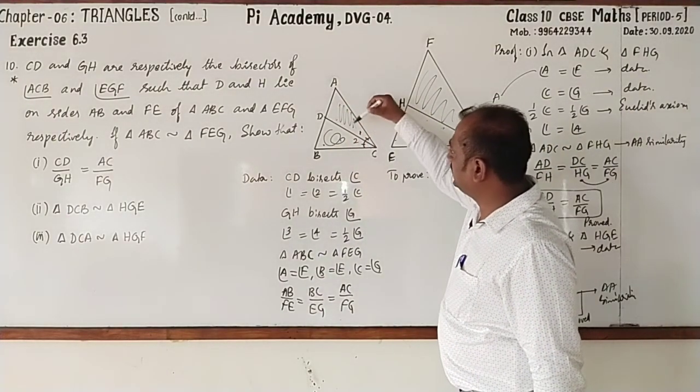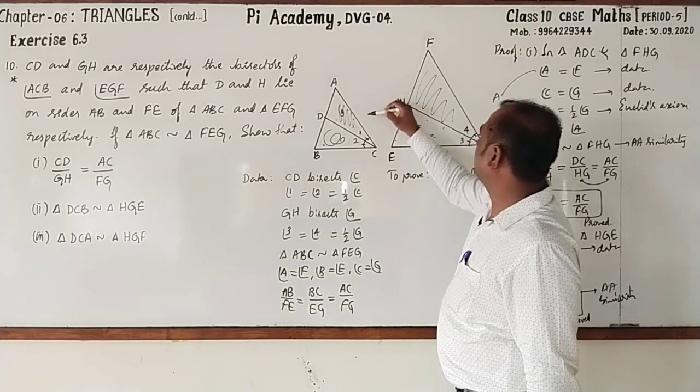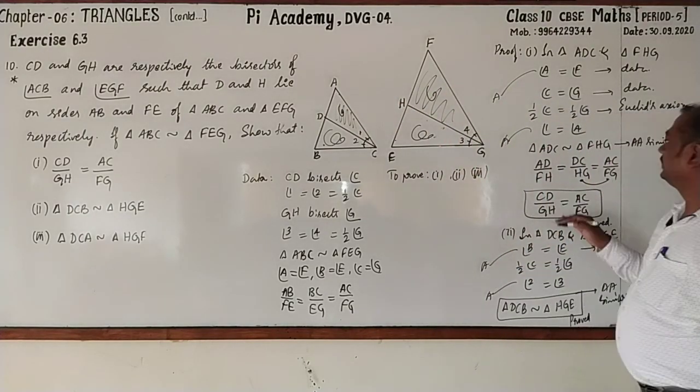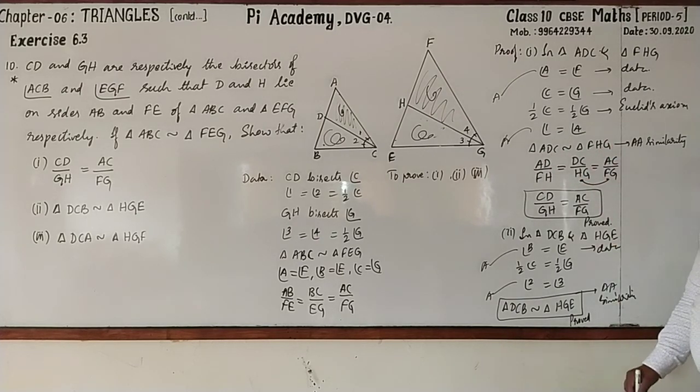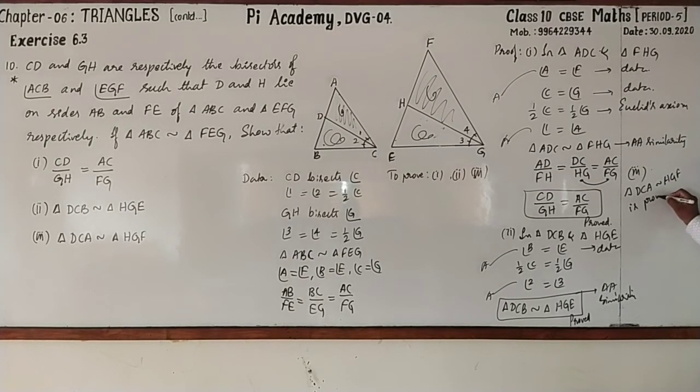See that DCA and HGF. It's already proved. So here I'll write triangle DCA similar to triangle HGF is proved. Followed? Again, proved by AA similarity.